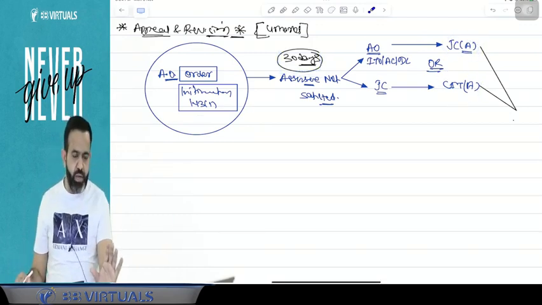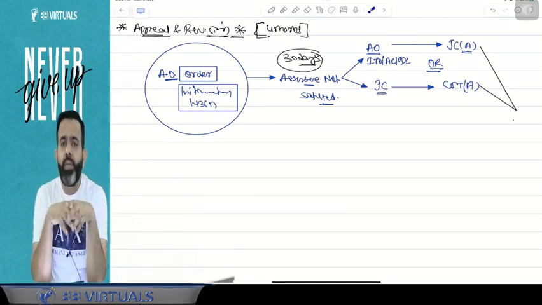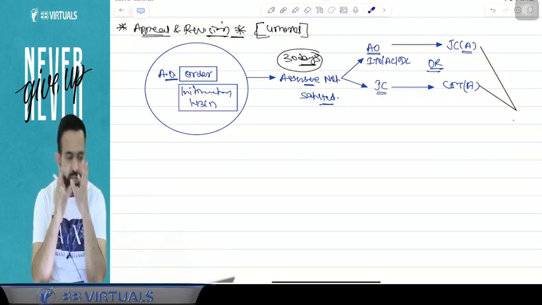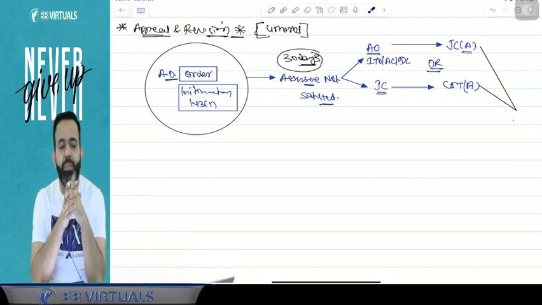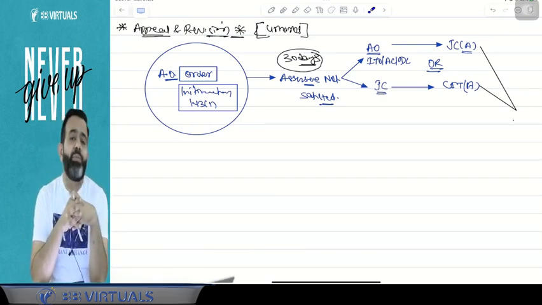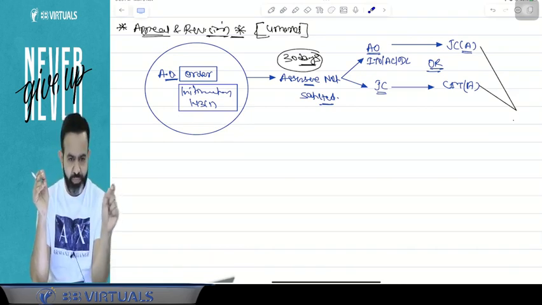Normally, that is the order. But guys, suppose in your order there is any demand, then obviously you will get the demand notice. In your order, if there is tax payable or interest payable or penalty payable, then you will get the demand notice. Then guys, this 30 days time limit will be calculated from the date of receiving the demand notice.